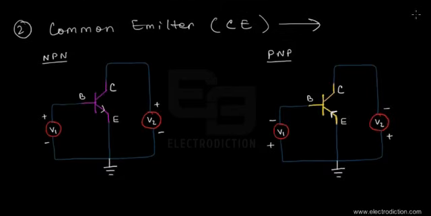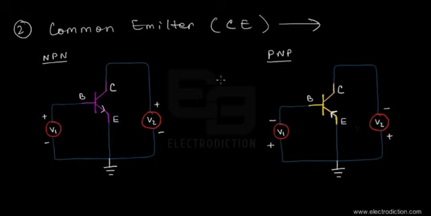Now as you can see in these two diagrams over here, we have the two types of BJTs. One's the NPN, and on the right we have the PNP type of BJT. Both of them are in the CE mode of operation. The common emitter mode obviously stands for that mode of operation where we ground the emitter terminal of the BJT concerned. So what we've done over here is connect the emitter terminals of both types of BJTs to ground, as you can see.